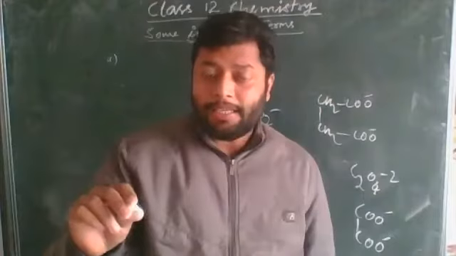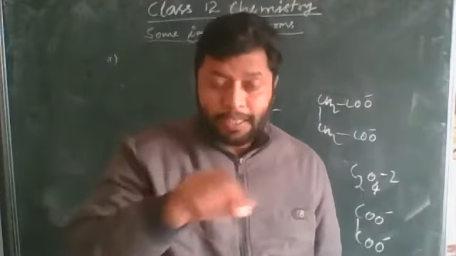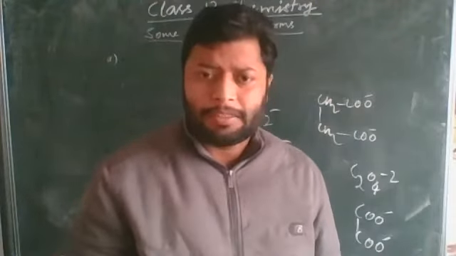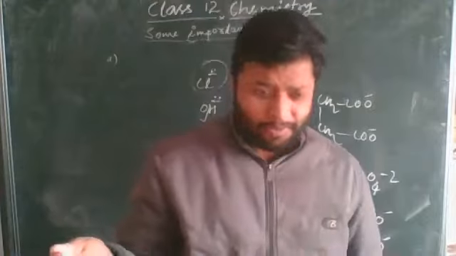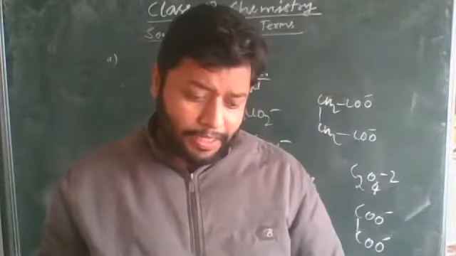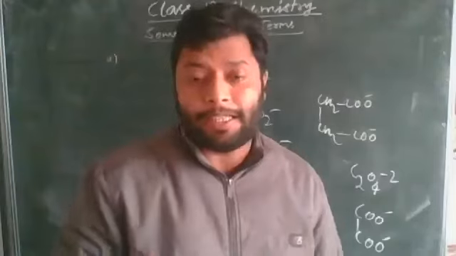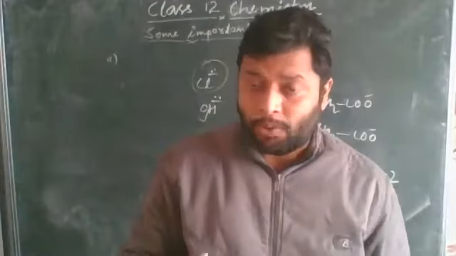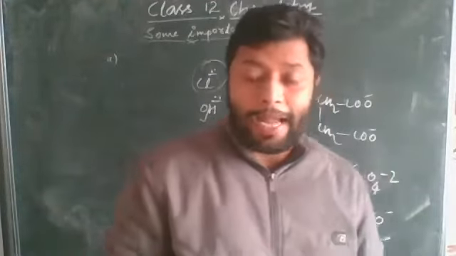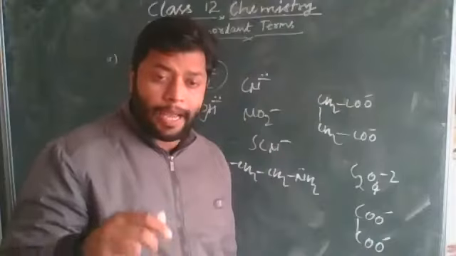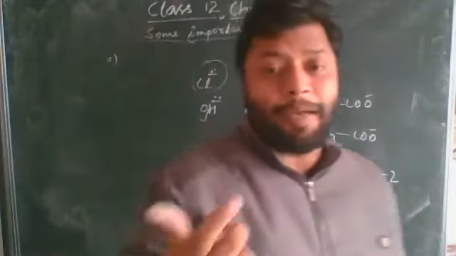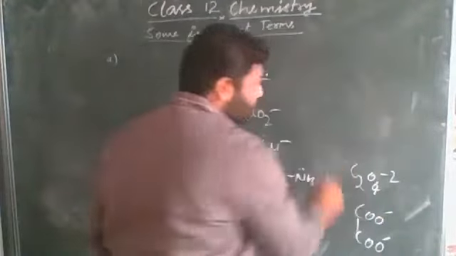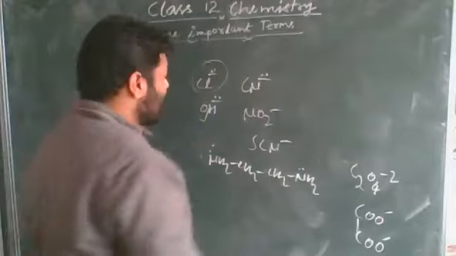EDTA, ethylene diamine tetraacetate. What is the meaning of this? Ethylene diamine tetraacetate, one of the ligands here, is actually a hexadentate. One ligand can give 6 pairs of electrons. Let's see the formula of that: ethylene diamine tetraacetate.